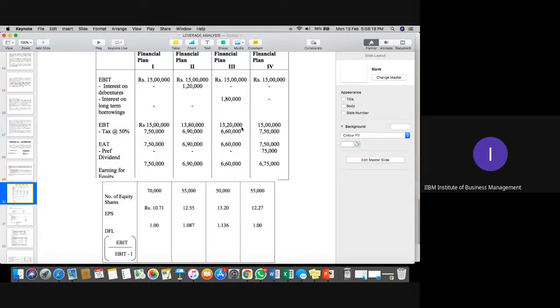You subtract it, get EBT, then taxation, and you can see that again the earning for equity is lesser. Why? Because only 10 lakh of equity we are raising now. So the equity share earning would be on the lesser side. Clear? Is it clear, please, everyone? Yes, sir.